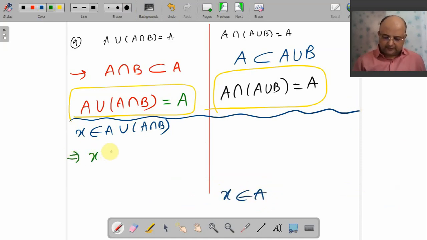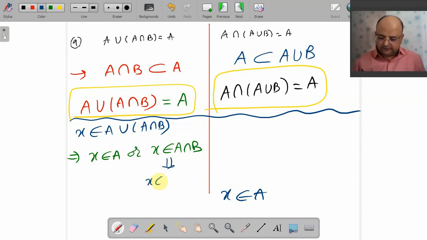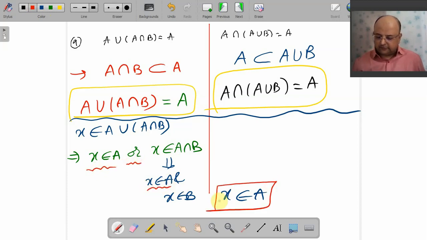Well, this implies X belongs to A or X belongs to A intersection B. But this implies X belongs to A and X belongs to B. If I combine these two, X belongs to A or X belongs to A, that is X belongs to A. So this is a subset of A. Simple. And similarly, you can prove that A is a subset of A union A intersection B. So these are the two proofs.